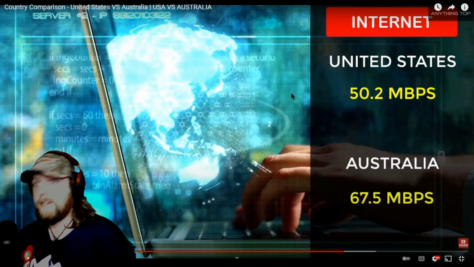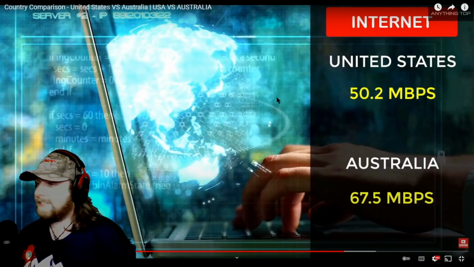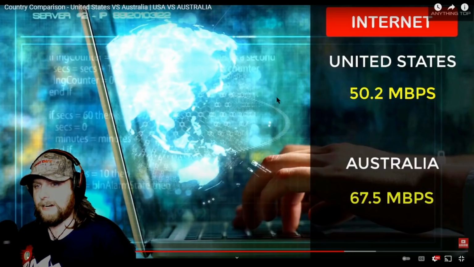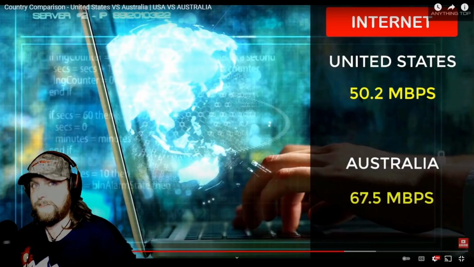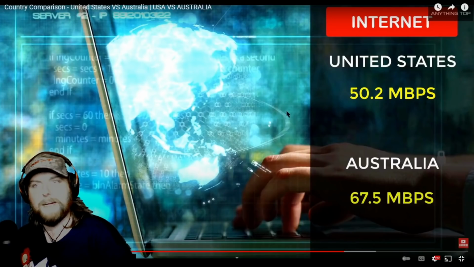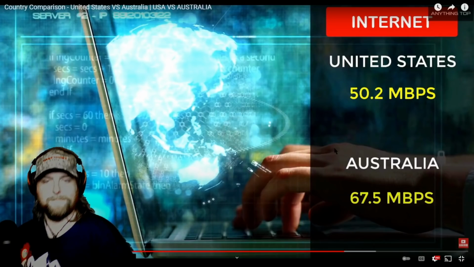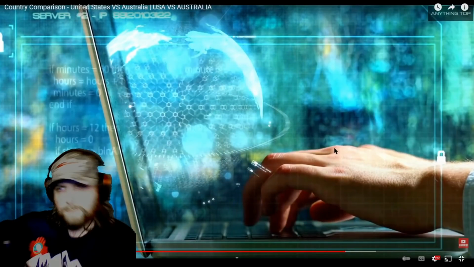I personally, thankfully, get around usually anywhere on a bad day around 80 to 100 megabytes per second, all the way up to like 250 megabytes per second. And I only pay, what, $55 a month or something? Or is it like 60? No, let's say $60 a month. So it's pretty good.